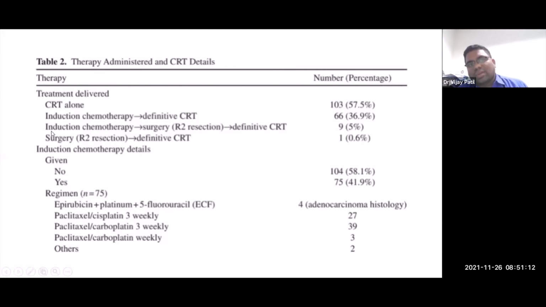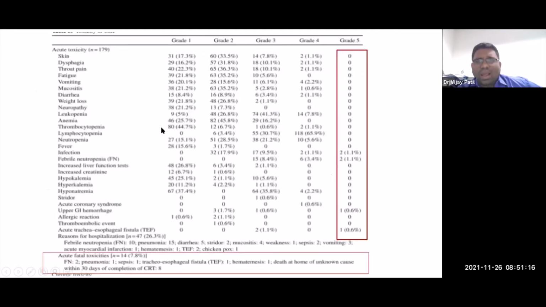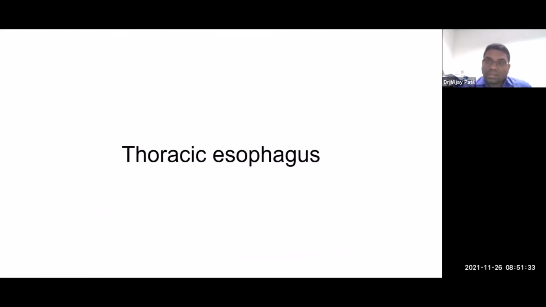It would be induction followed by CTRT. And there are complications which would happen. In our database, around 8% of patients do die because of this CTRT. So again, I would urge you that even in trial settings and good tertiary care centers, the mortality is between 10 to 20% in radical CTRT. So never think that this is an easy regimen. It is going to be a tough regimen to deliver.